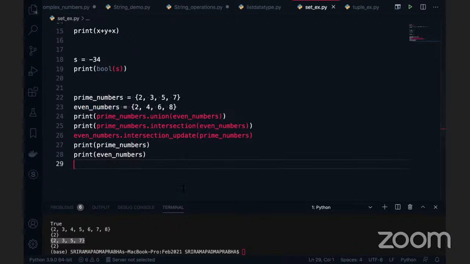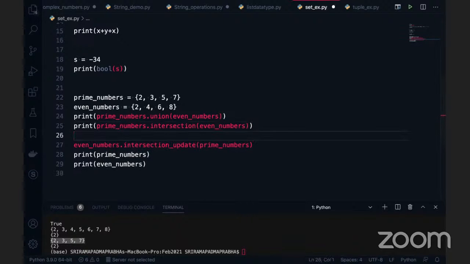No? That intersection update, can you just once again? So, okay, you can take here, what is the intersection value in this case? It is a 2. What is the value which is very common here? It is a 2. So this 2 is actually added to the even numbers because you are calling even numbers dot intersection update. So this common value will be given to the even numbers.